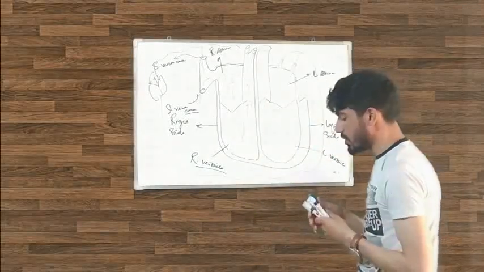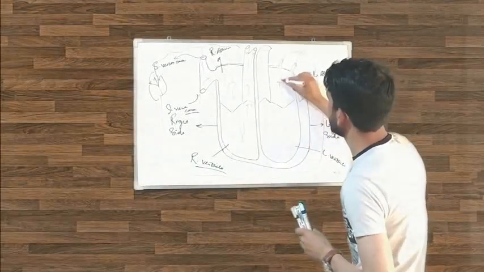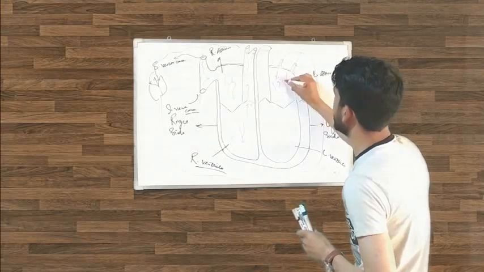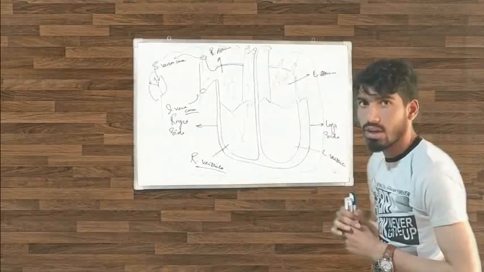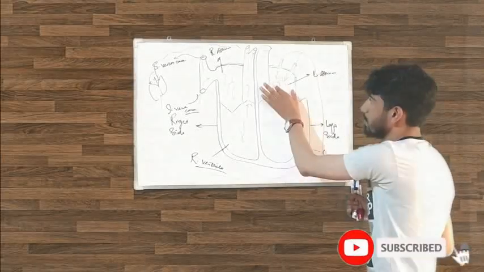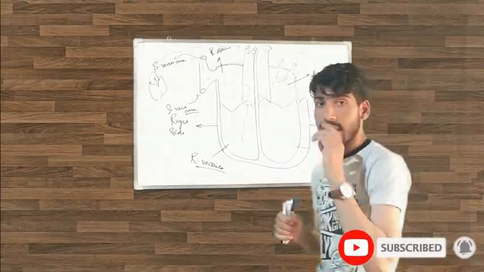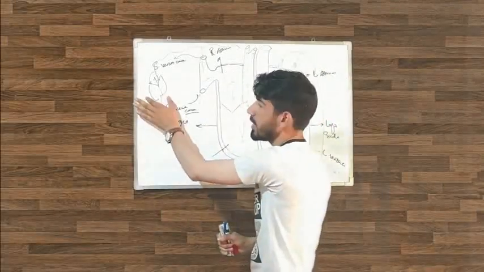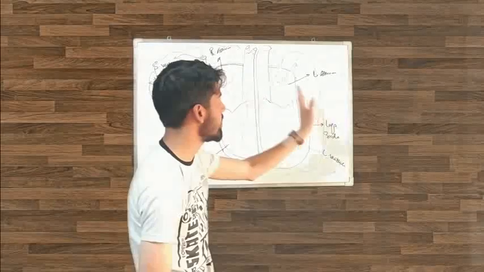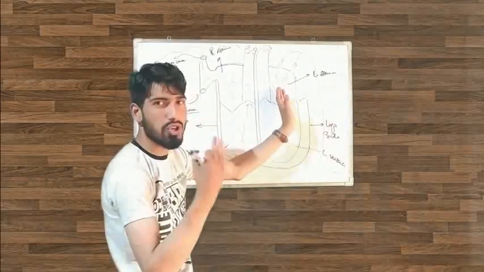Now the blood which is present in this chamber, in the left atrium, the left chamber of the heart, that blood is oxygenated, because the blood here picks up the oxygen and comes into this left atrium.